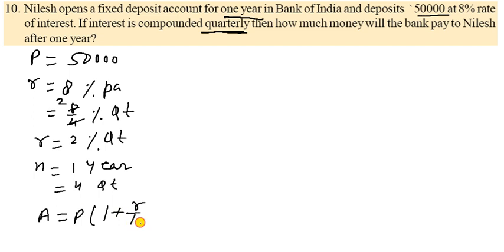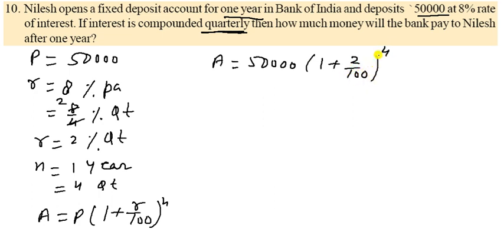Now let us see the formula. Formula is A is equal to P into (1 plus R upon 100) to the power n. Now put the values of all these. P is given as 50,000, so you write 50,000, and here 1 plus R is given as 2%, that is 2 upon 100, and power is how much?